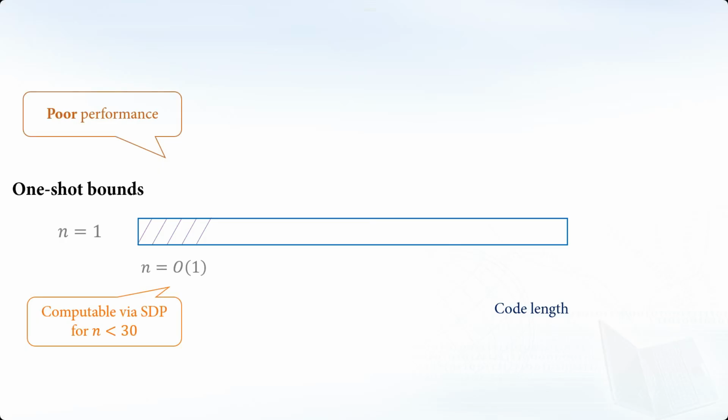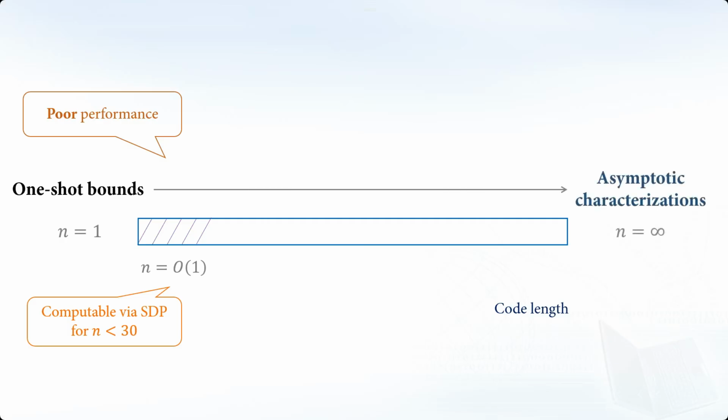Also, those bounds are computable by a semi-definite program, but unfortunately, a semi-definite program is not efficient in the number of qubits. If you put it into your computer and your qubit size is like 20 or 30, you'll see it's so slow. It takes years to compute. So those SDPs are not very useful for n greater than 30, for example. But when n goes to infinity, we have very tight bounds from before.